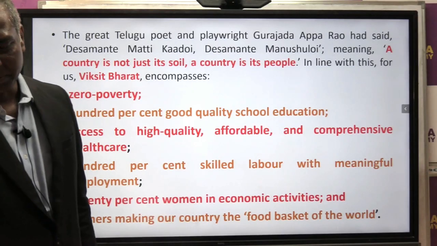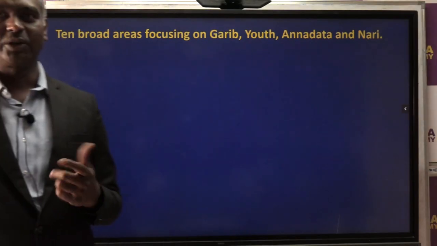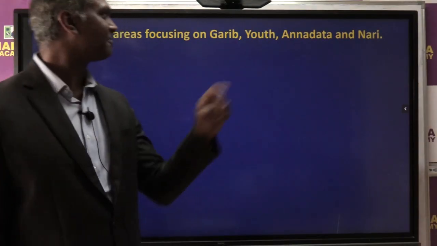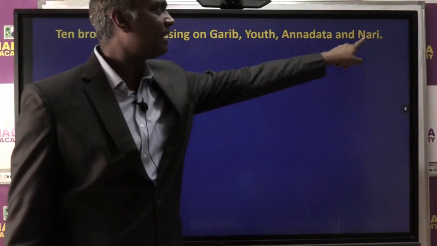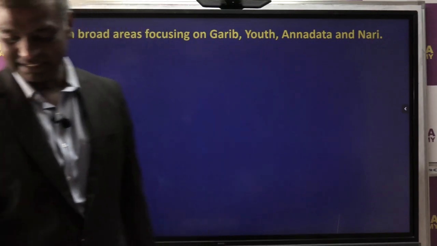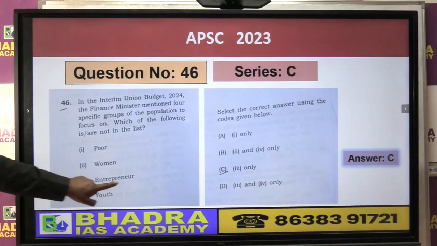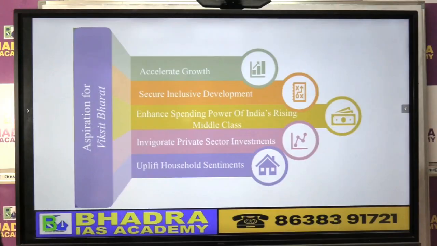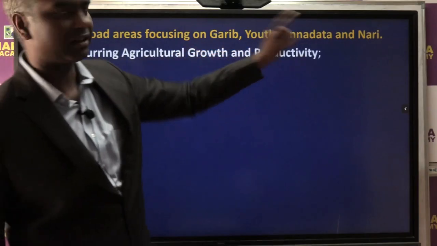Okay. Now इसमें government has identified now 10 broad areas. Okay, so the pillars are still continuing. Last year ka budget ka the 4 pillars, which are they? The garib, the youth, the annadata, that is the farmer, the nari, that is the woman, right? As I told you, if you go and see your APSC question, it is there. The garib, the nari, the youth. Here annadata was missing, the farmer. Okay, this is the same thing last year ka question paper also. Okay, so this year budget also, these 4 people are there, pillars are there, right?